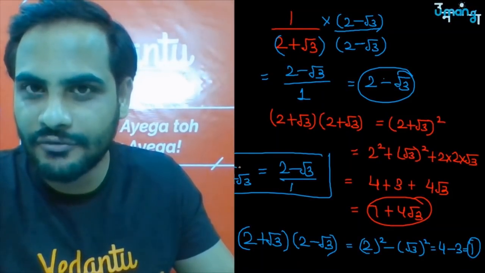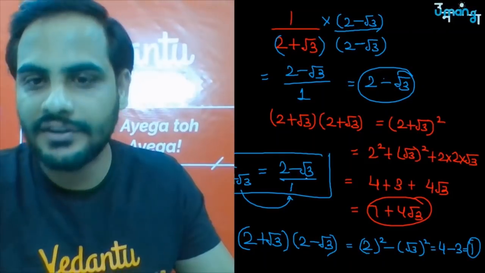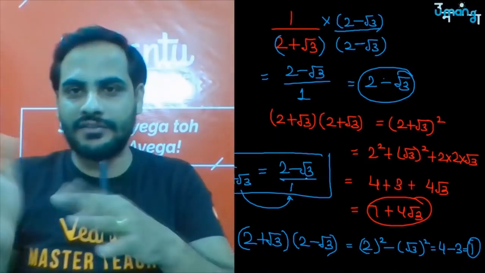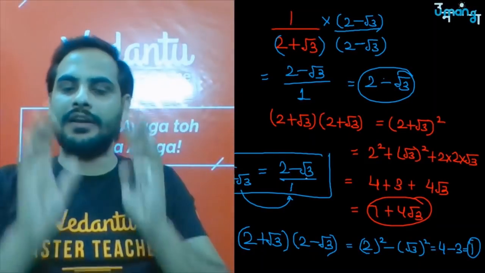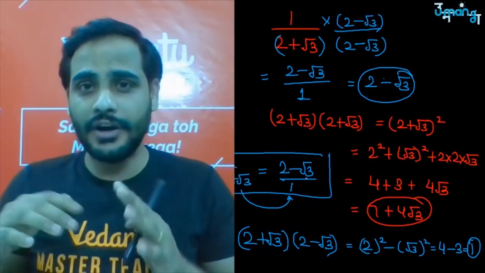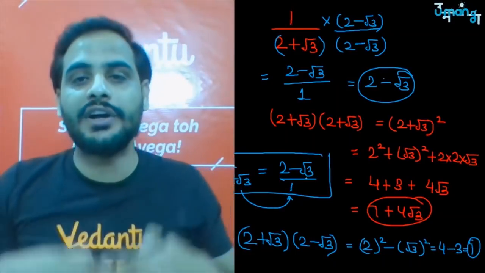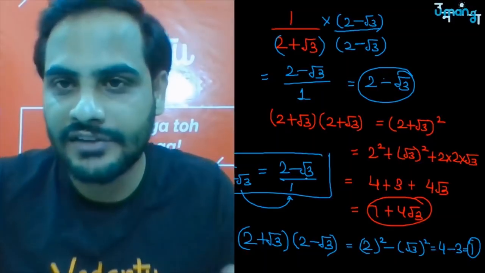The denominator has changed from irrational to rational and the numerator has changed from rational to irrational. So at the end the number remained irrational only. Got it? So this is how you do the rationalization.